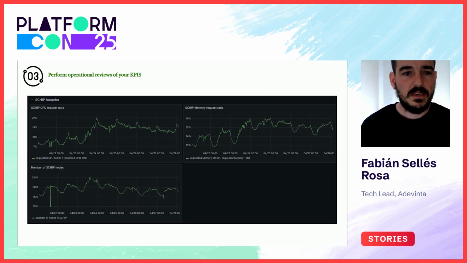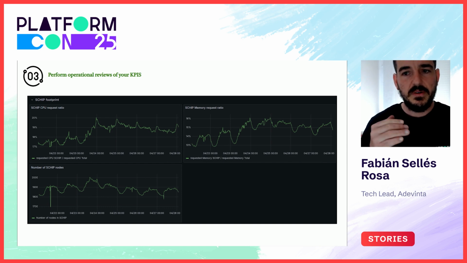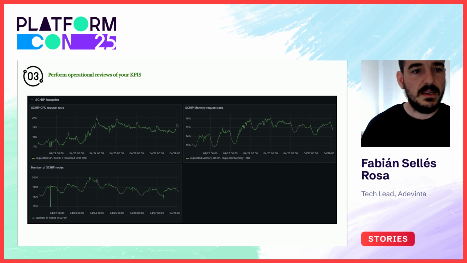This is one example of a KPI, cluster efficiency. Here we have a dashboard that measures the percentage of CPU and memory used by cluster applications, applications that are part of SHIP, compared to user workloads. Ideally, we want to keep that number as low as possible. And if we see spikes, it's because there is clearly a misconfiguration or a bug.